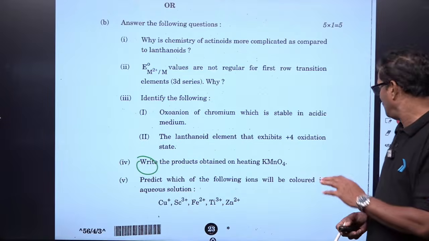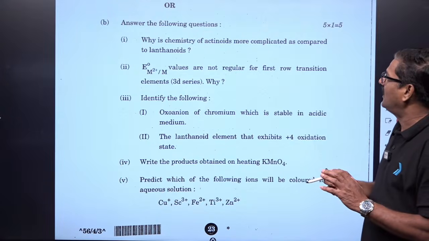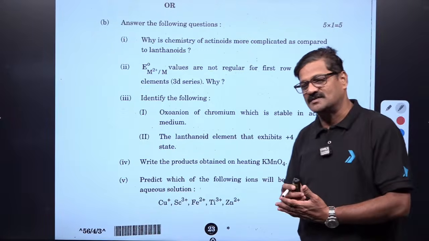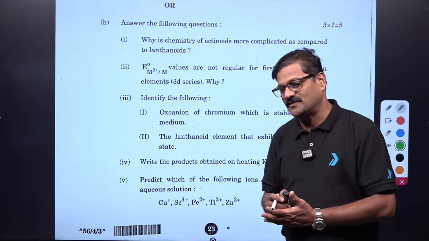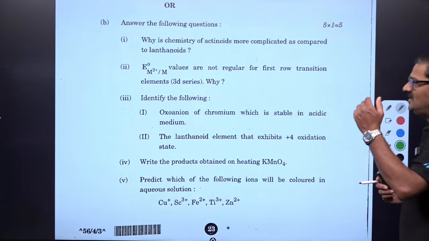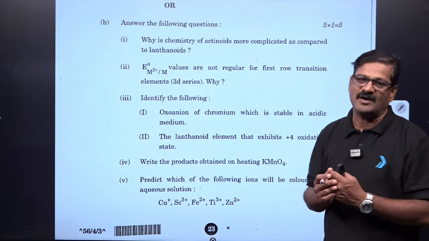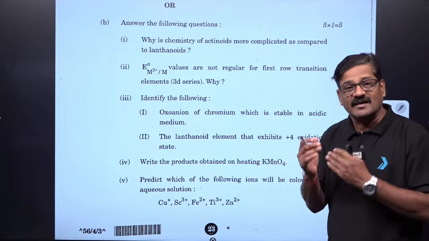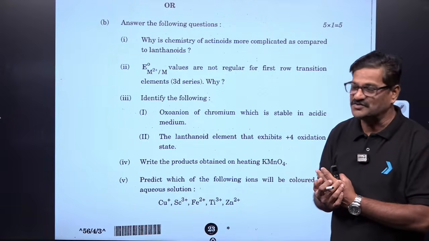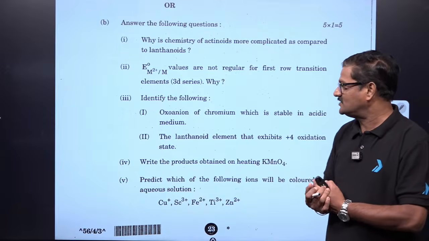Okay. And also you can see why the chemistry of actinoids is more complicated, because it has so many oxidation states and poorer screening effect of 5f orbitals. And why are M2+ and M irregular? Because of irregular ionization energies, irregular enthalpy of atomization, and irregular hydration energies.